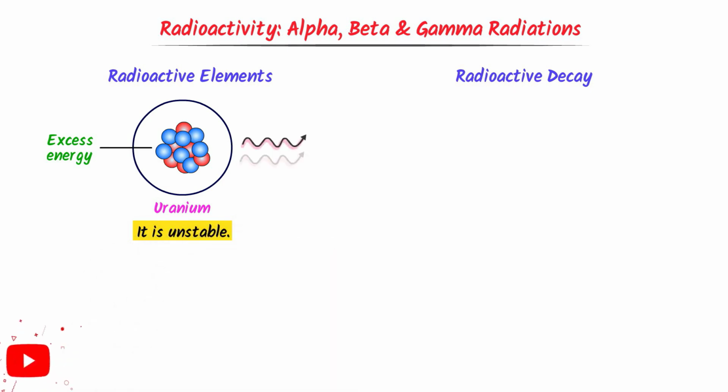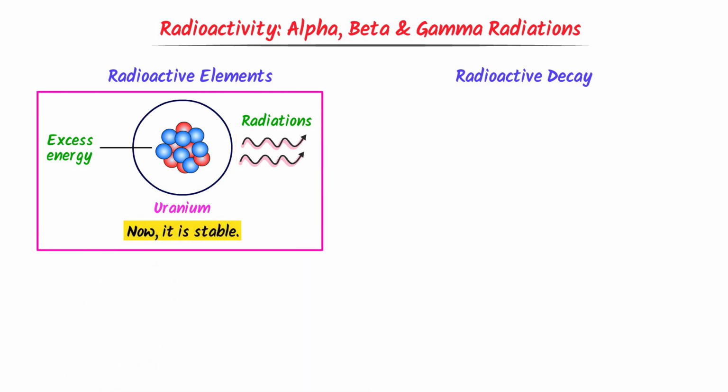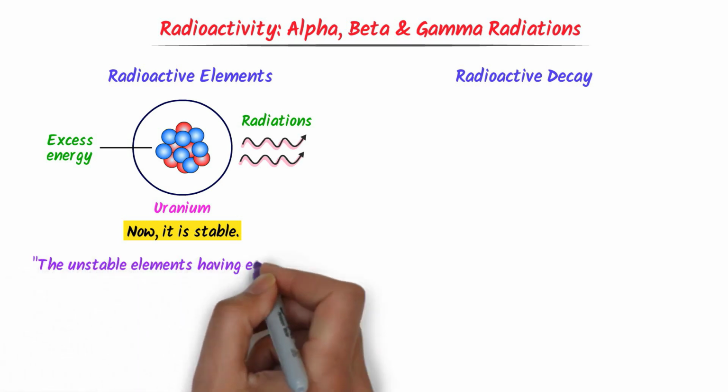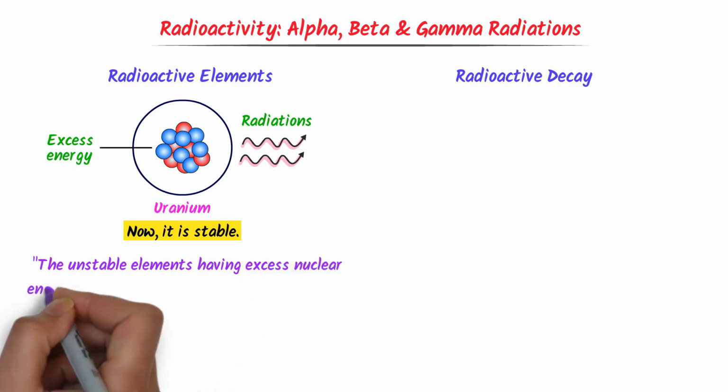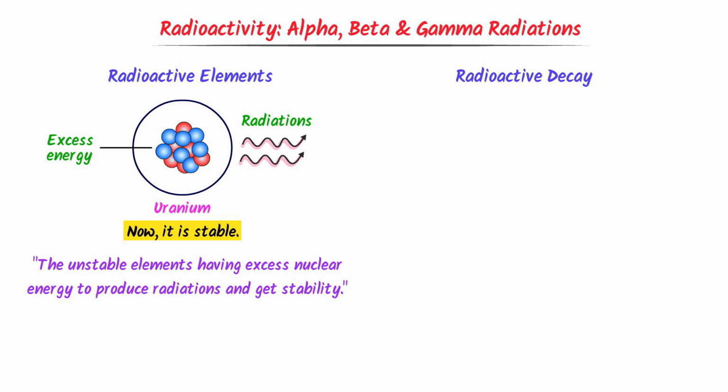Now it will release this energy in the form of radiations. When uranium releases this extra energy, it will get stability. So uranium is a radioactive element because it is unstable due to extra nuclear energy. Therefore, we define radioactive elements as the unstable elements having excess nuclear energy to produce radiations and get stability are